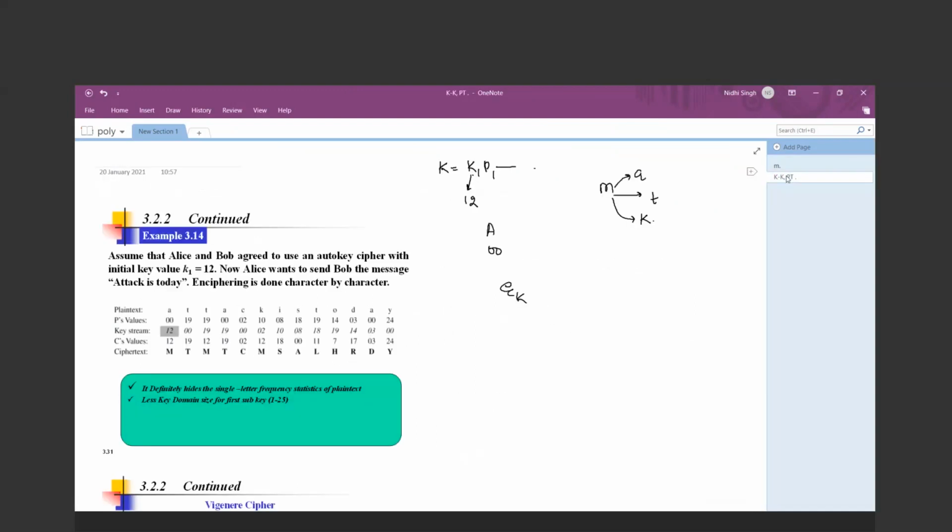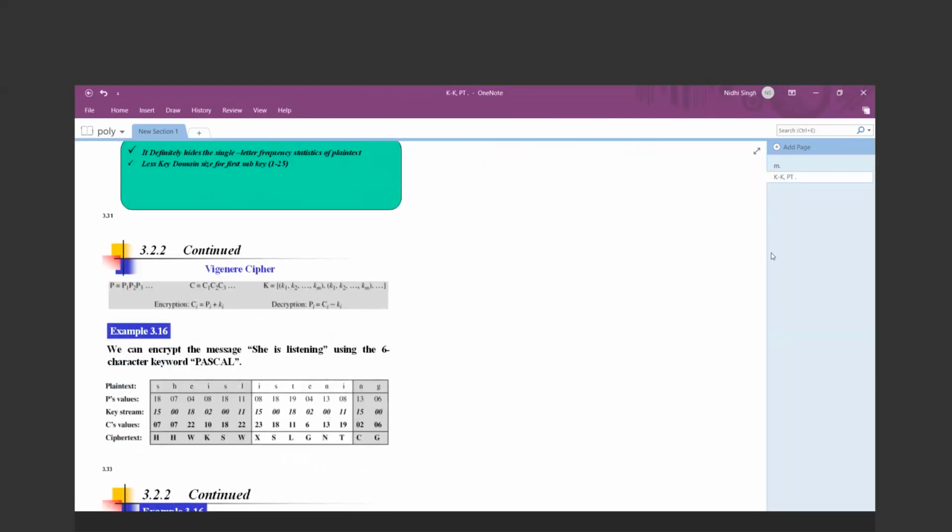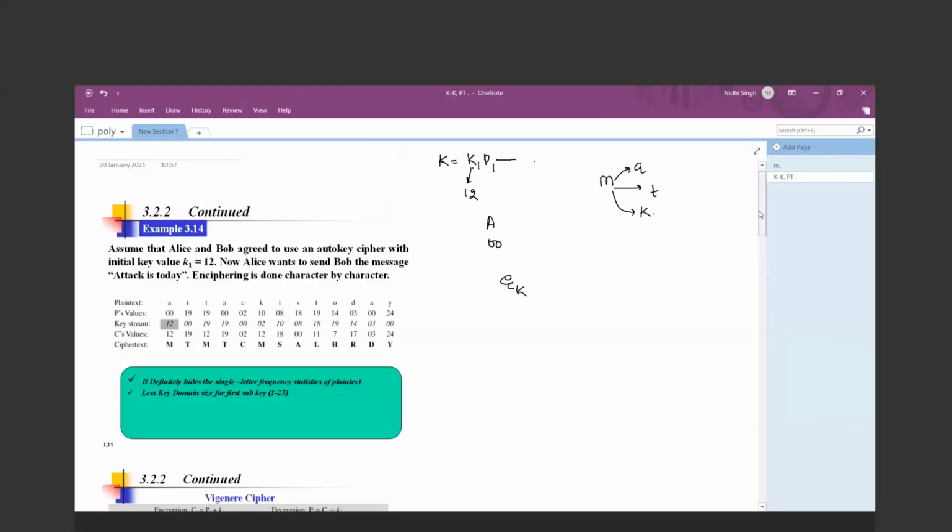Example. Example is my plain text is she is listening. So you can see it is divided into multiple characters. So it will act as P1, P2, P3, P4 and so on. Okay. What are the corresponding alphabet values? S is belonging to 18, H is belonging to 7. कहाँ से आई है, उस टेबल से आई है, वो टेबल मेरा पता नहीं कहाँ गायब हो गया है. I don't know.